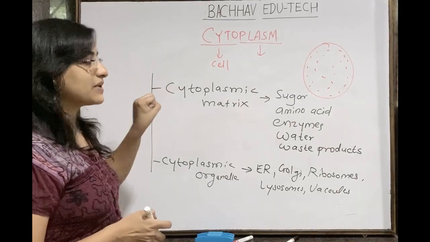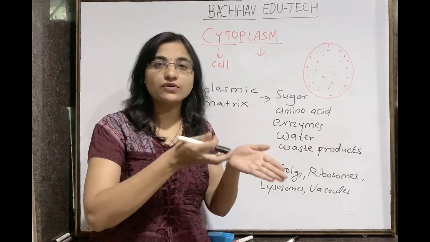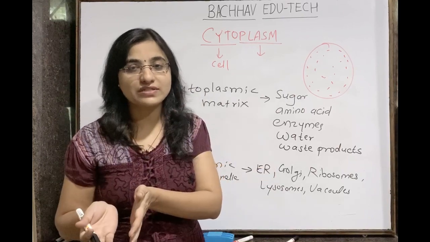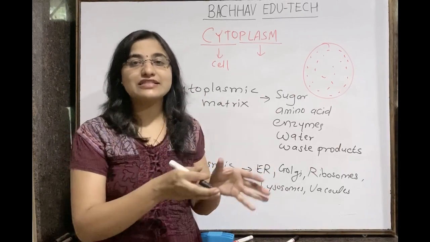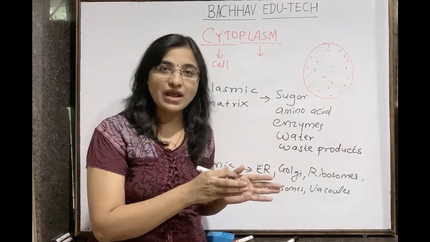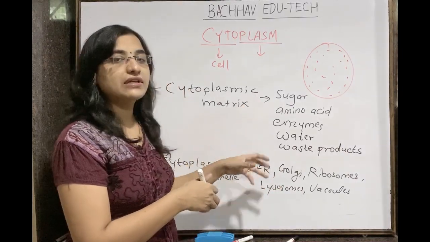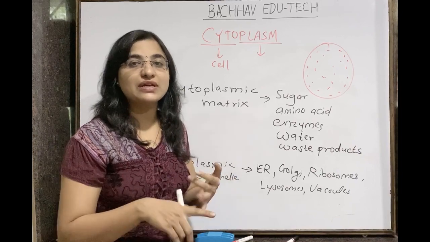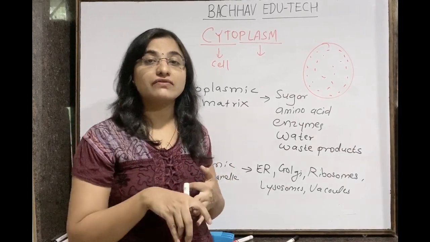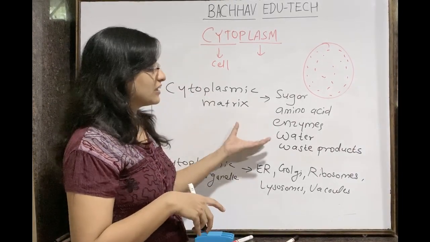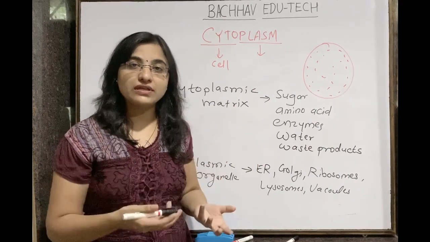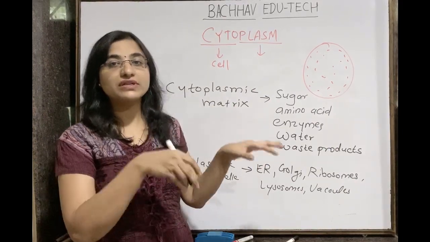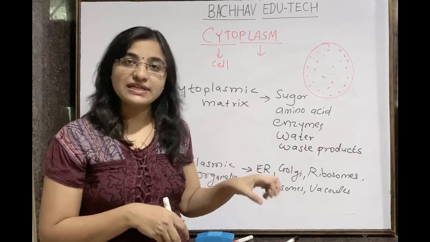So cytoplasm is made up of the cytoplasmic matrix and the cytoplasmic organelles. Organelles are suspended in the cytoplasm, and the nutrient material is present in the matrix part, whether sugar, amino acids, enzymes required for metabolic reactions, water, or whatever waste and excretion there will be.